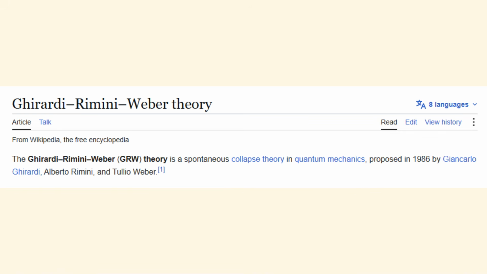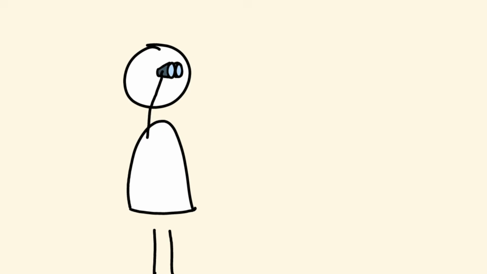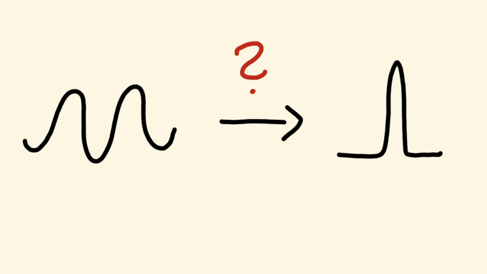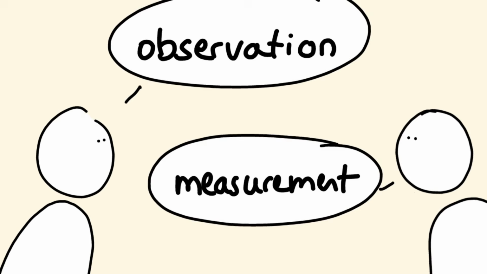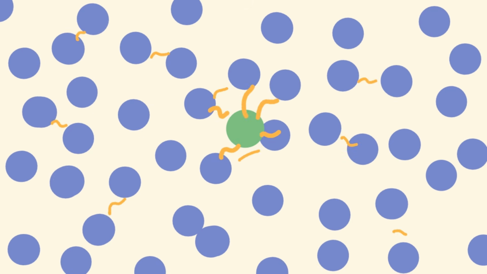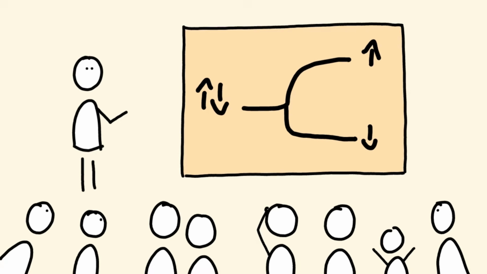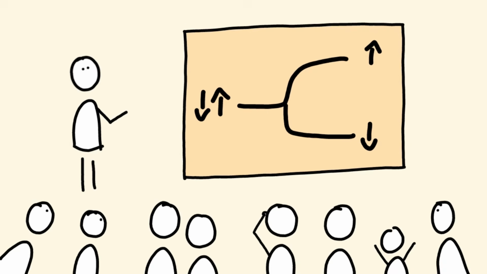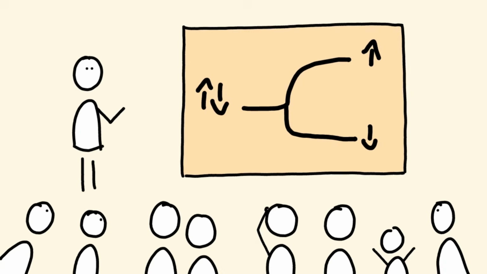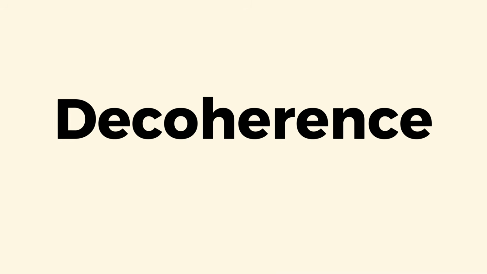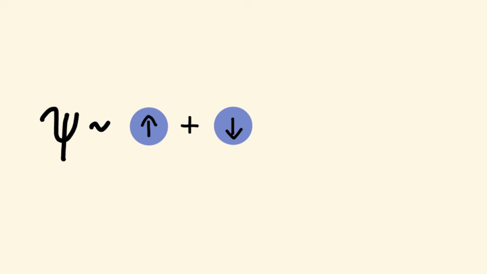GRW theory, for example, says that wave functions don't only collapse if someone observes them, but they collapse on their own due to a precise physical threshold. So if there's enough interaction going on, if there's enough matter, the spontaneous collapse simply must happen. And that's a measurement. Interaction with enough matter. You probably know that many worlds does not require a collapse of the wave function. It requires something we call decoherence. It was long hoped that decoherence could solve the measurement problem.